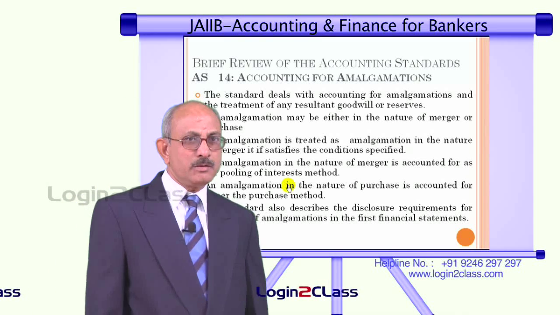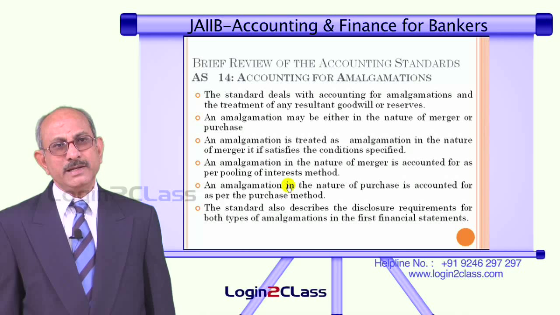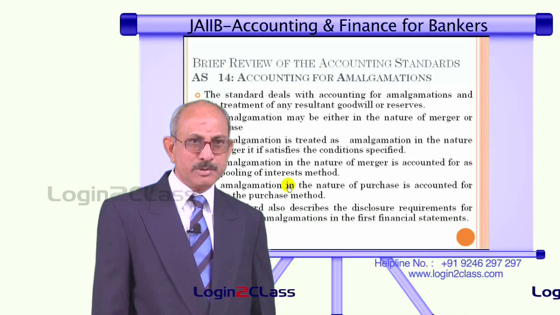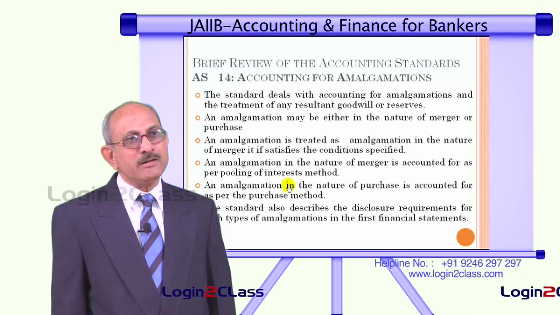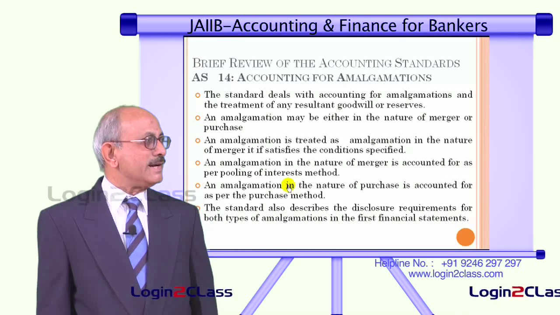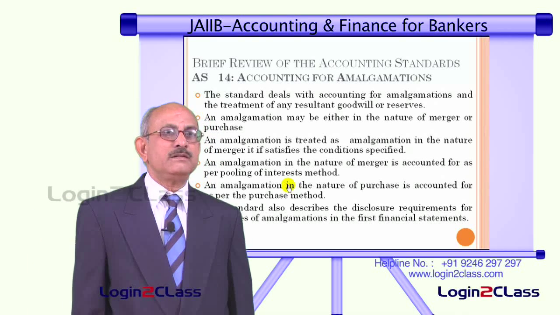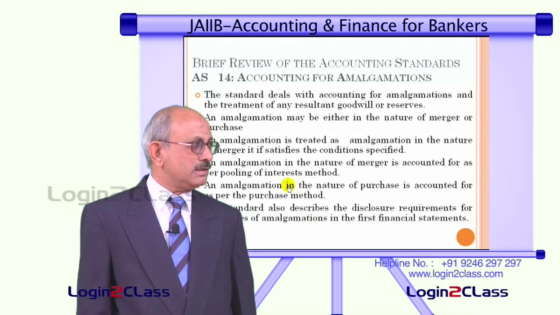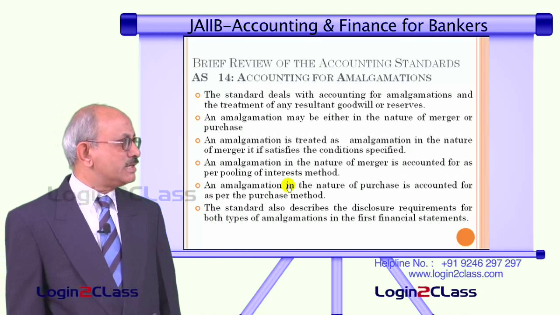That means, normally the company which is acquiring another company may have to pay some money in excess of what is there in the form of assets, the net assets of the company. So, that is treated as goodwill, or they may acquire at a lesser value also. So, all these need to be accounted for in the books of the entity which has acquired the other company. So, there they talk of two kinds of amalgamations. One is amalgamation in the nature of merger or in the nature of purchase. So, it can be either a purchase or a merger.